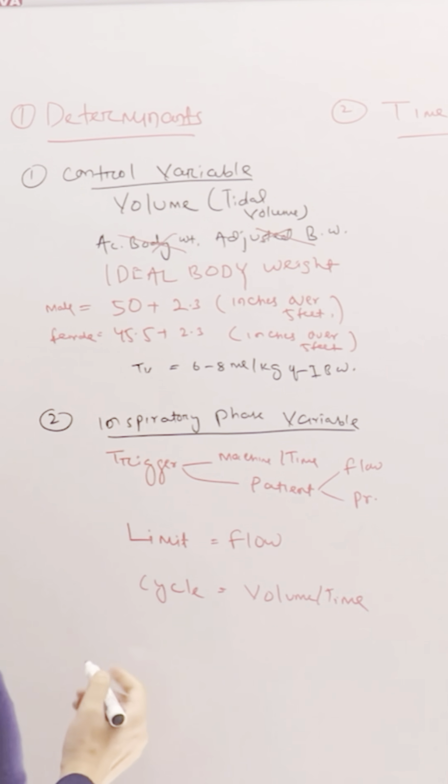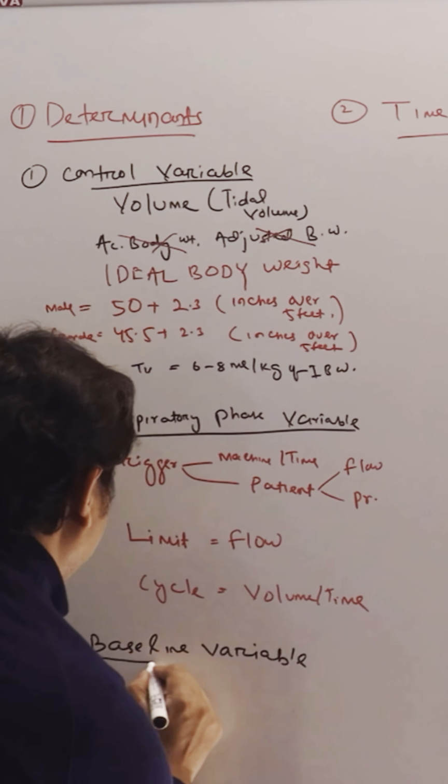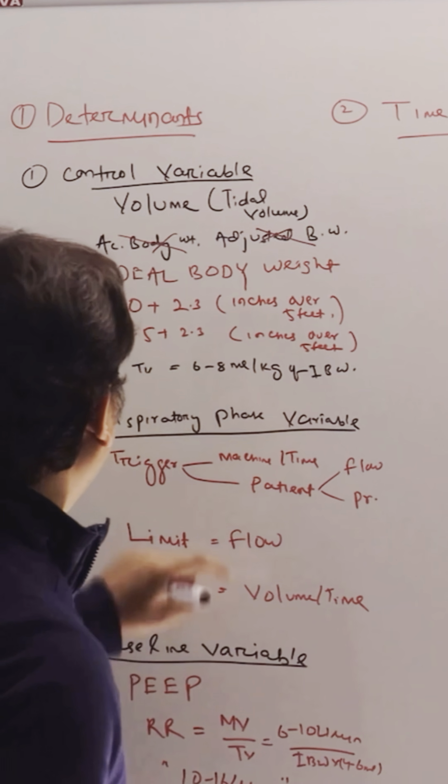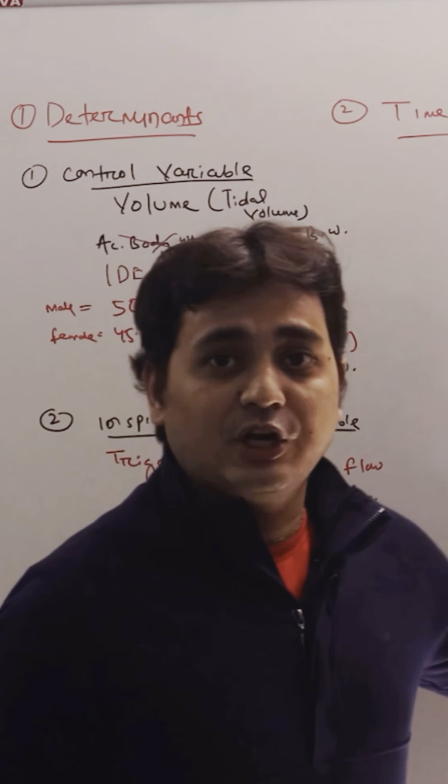Now third will be baseline variable. Here we will set two things. One is PEEP, another is respiratory rate. Right? So these are the three determinants of volume control ventilation.